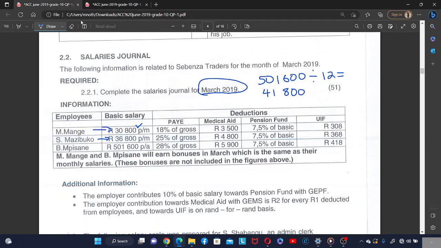Okay, what else are we told here? If you can look below, they said Mange and Pisane will earn bonuses in March. So they are saying that Pisane and Mange are going to get a bonus in March, the month that we are in right now, which is the same as their monthly salaries. So they are saying that Mange and Pisane will earn the bonuses, which is the same as their monthly salaries. So meaning that